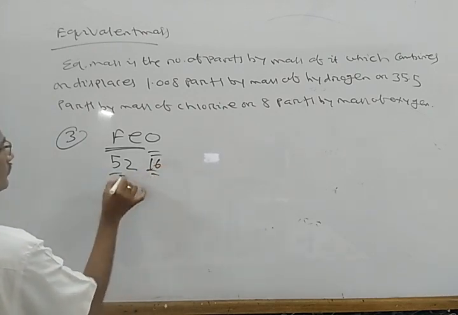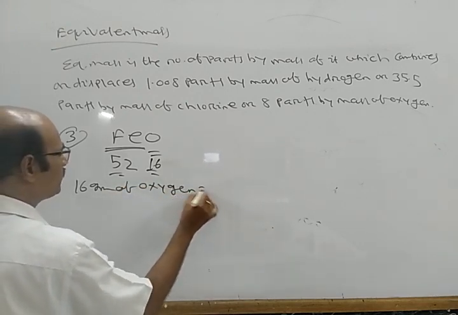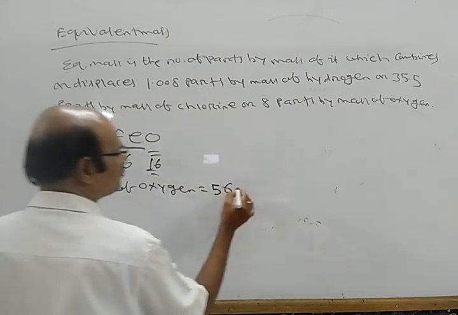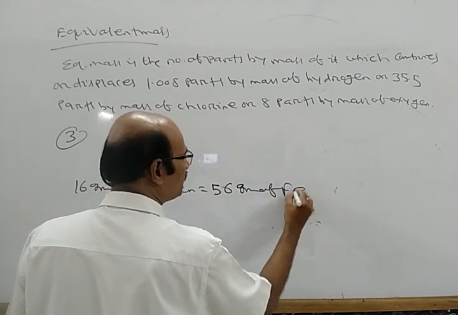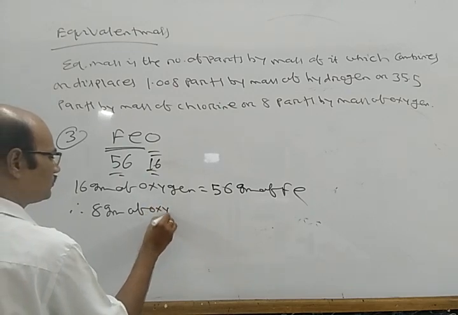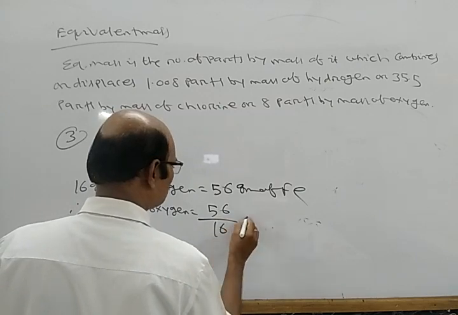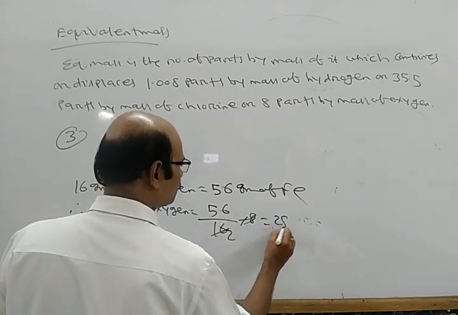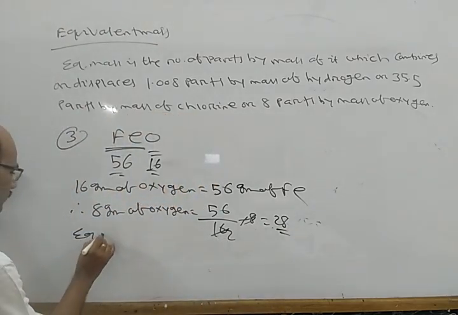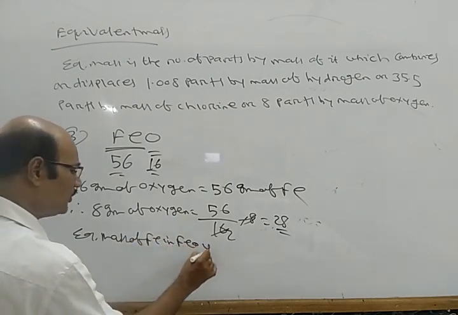So 16 gram of oxygen is equal to 56 gram of iron. Therefore 8 gram of oxygen is equal to 56 by 16 into 8, which is 28. So the equivalent mass of Fe in FeO is 28.